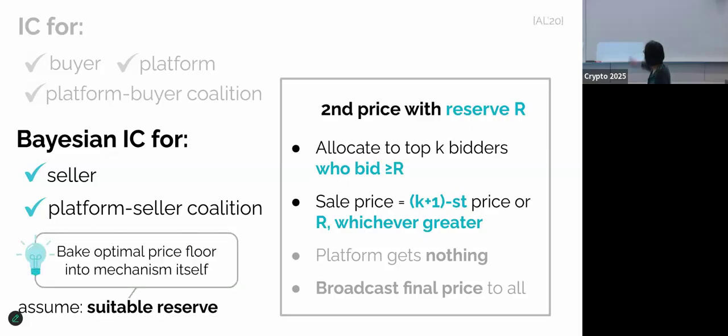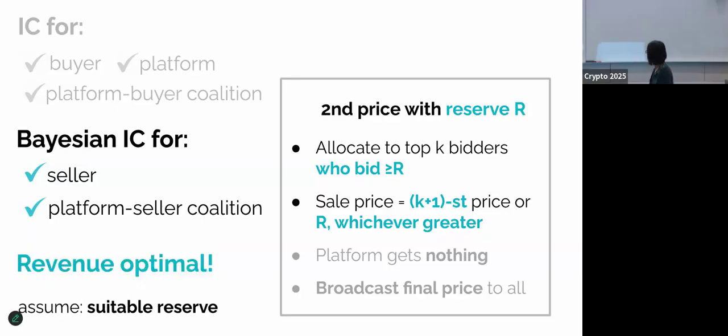And the fix is to introduce the reserve, and you can think about it in this way. The reserve is like, I'm going to calculate for you what is the optimal price floor, and I'm just going to bake that into the mechanism. And because it's already baked into the mechanism, then it's not helpful for the seller or the coalition to inject a fake bid anymore. Okay. And as a byproduct, actually, this auction is also revenue optimal because of the use of the optimal reserve.